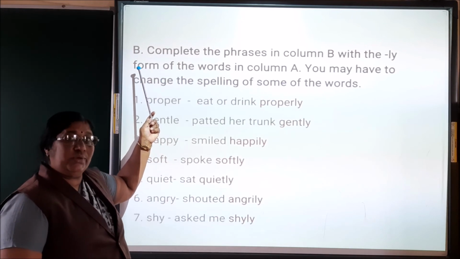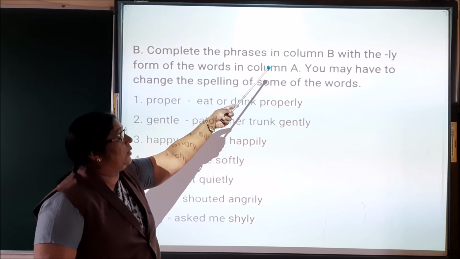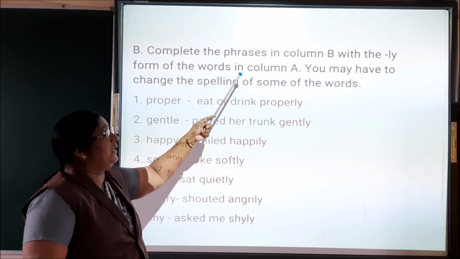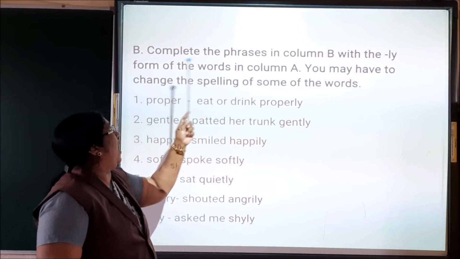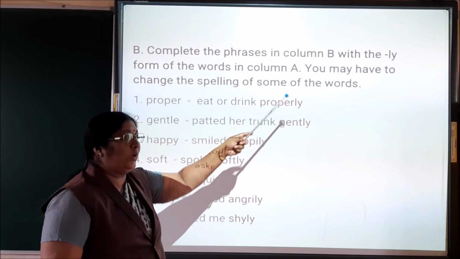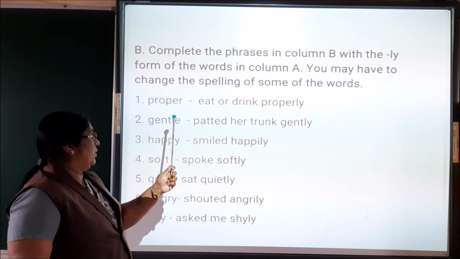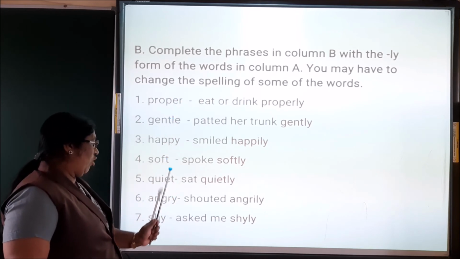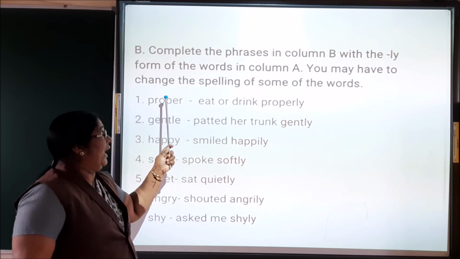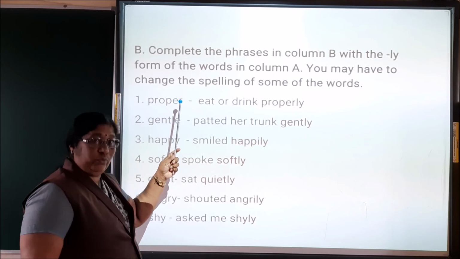Now we will go to the next exercise. Complete the phrases in column B with the ly form of the words in column A. You may have to change the spelling of some of the words. Here, children, there are words: proper, gentle, happy, soft, quiet, angry, shy. We have to add ly to these words, then these words become adverbs.